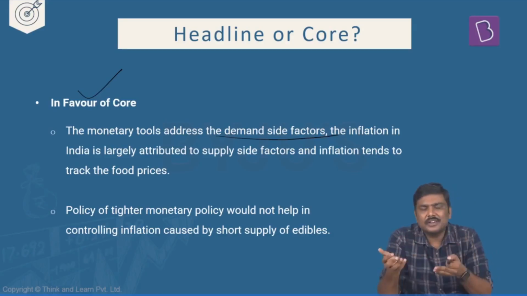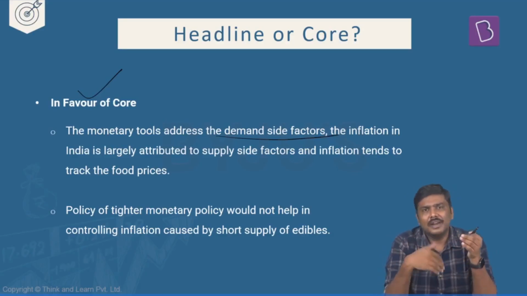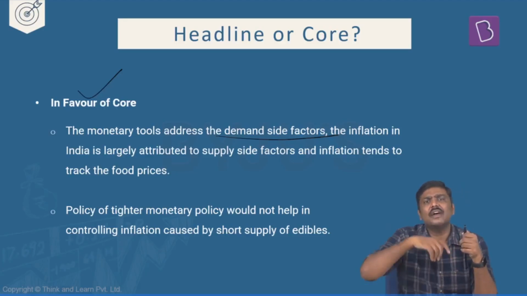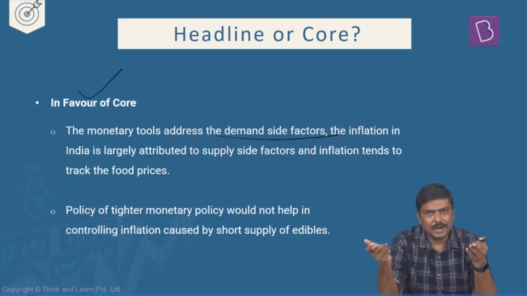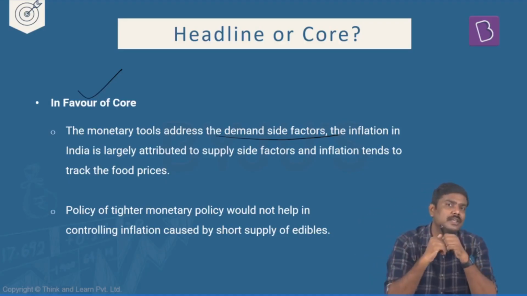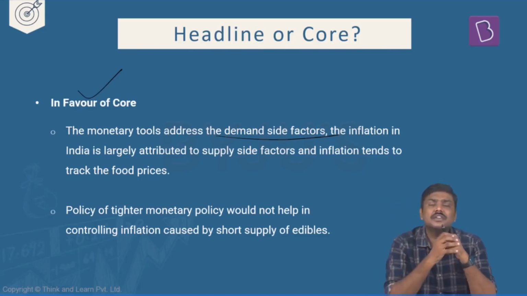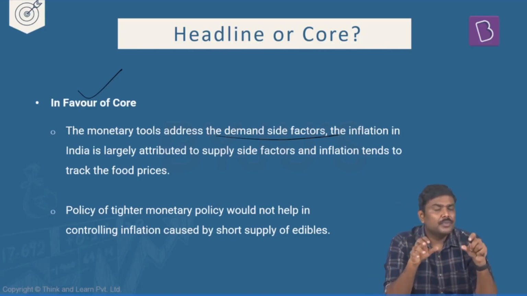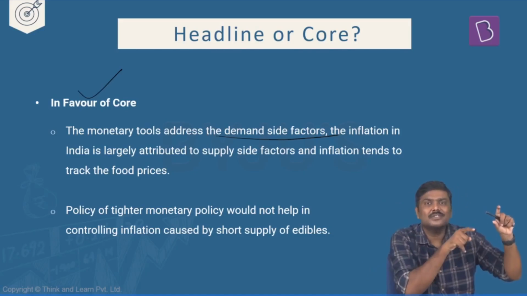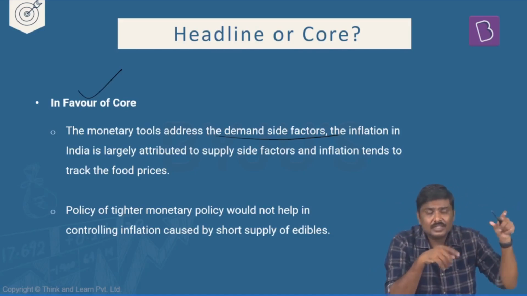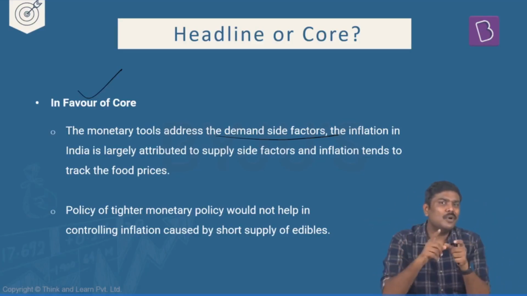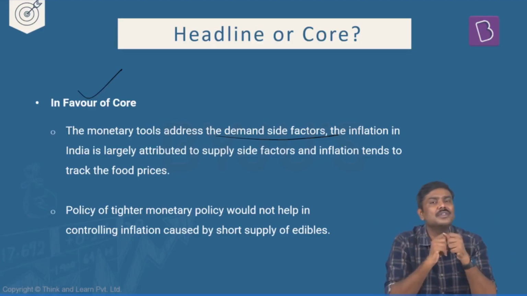When RBI reduces or increases interest rates, that will have an impact on how much money is being supplied, how many loans are available, how much investment is going to take place. All these are demand side factors. So the argument is, headline inflation is affected by supply side factors, and because of this, you are taking a decision on the demand side factors. Don't you think there is something wrong with the policy?